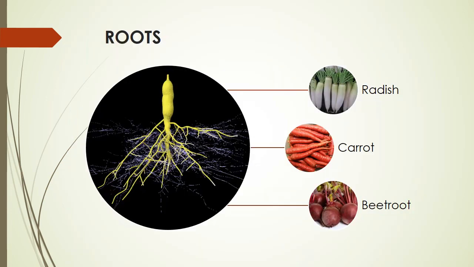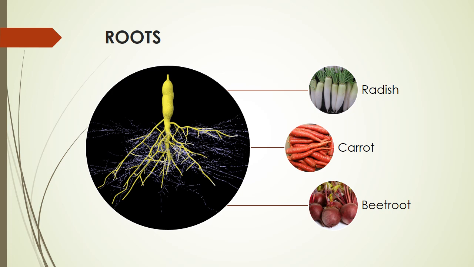Observe all these roots carefully. They are all swollen, unlike the roots of other plants. So, why are the roots of these plants swollen? Let us try to understand this.